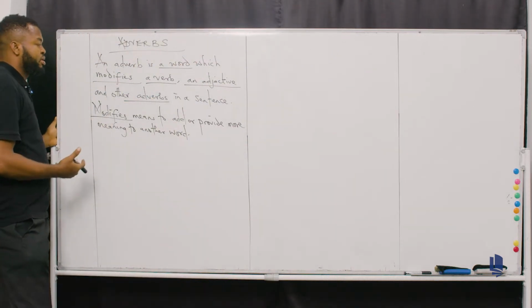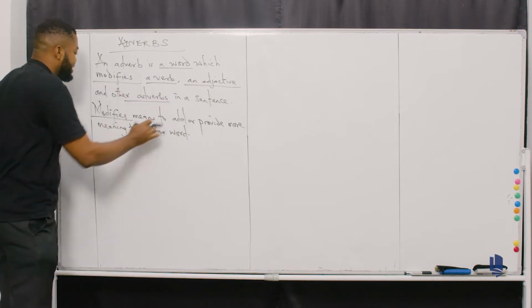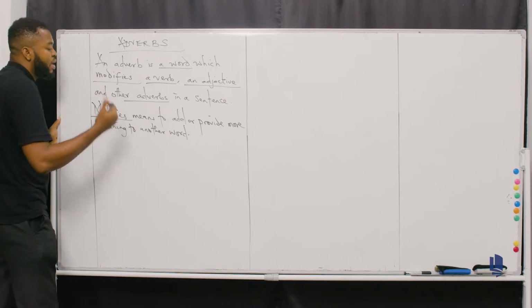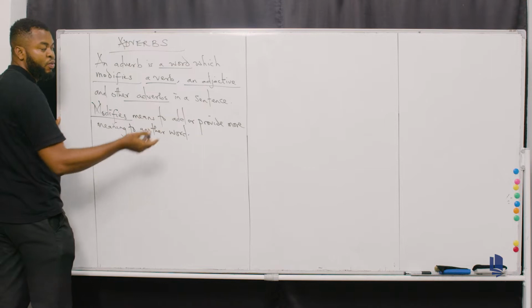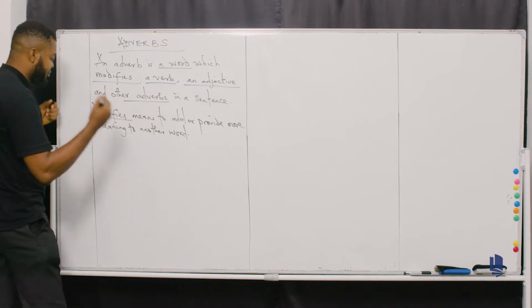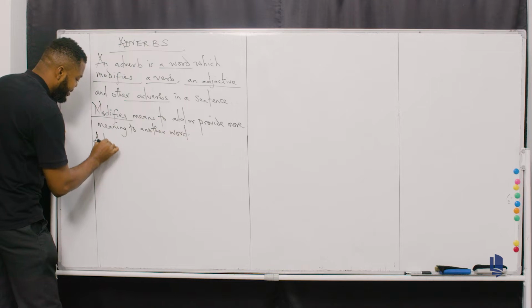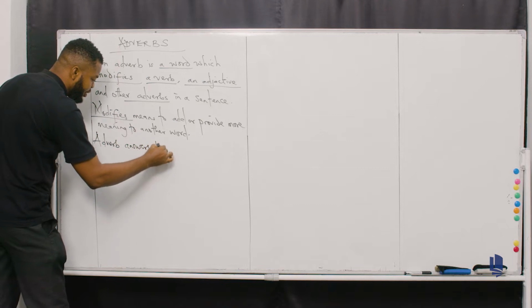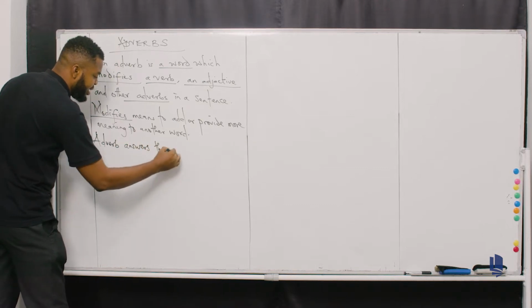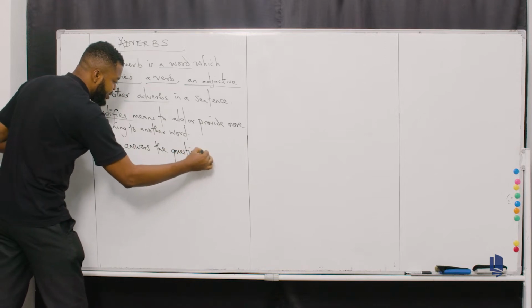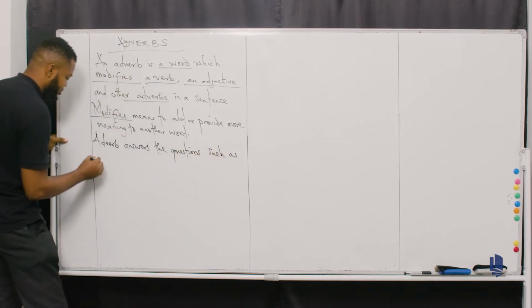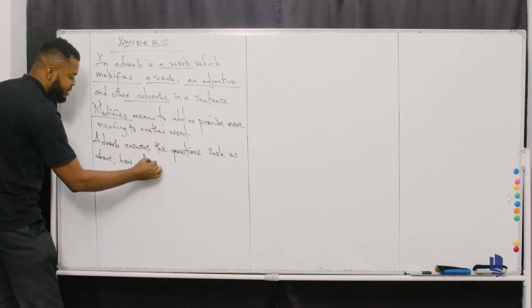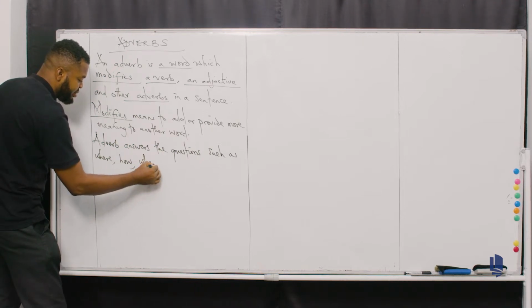So an adverb is a word which modifies a verb, an adjective, and other adverb. And I emphasize by saying that the word modify means to add or provide more meaning to another word. Okay? Now, let's continue. Adverb answers the questions such as where, for instance, how, when, and so on.